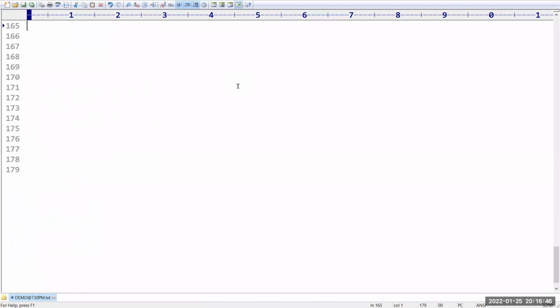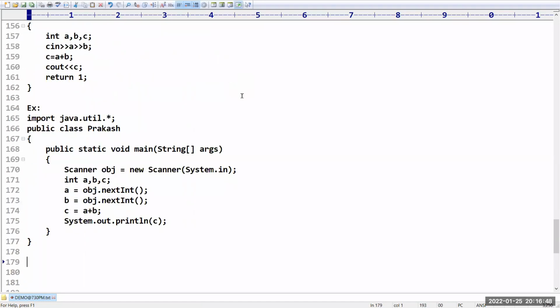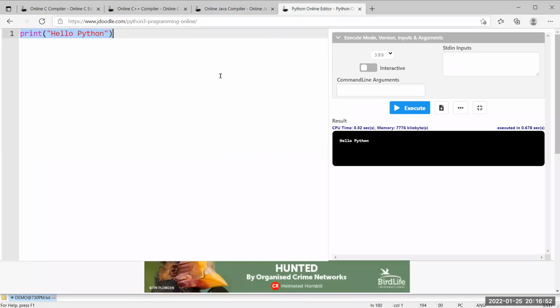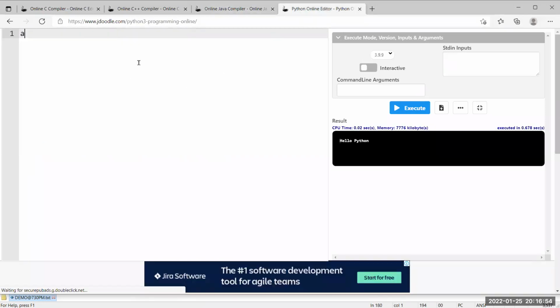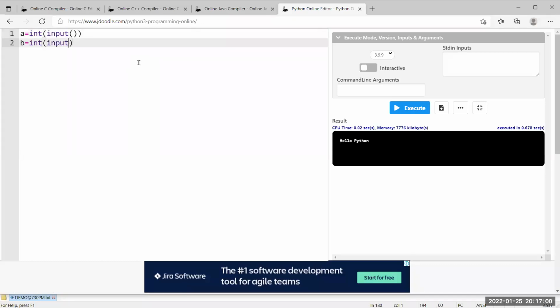Excellent. Now I need to go with Python. What is the Python code here? We have to take a is equal to int of input, as I told already. b is equal to int of input. c is equal to a plus b. Where did you declare a, b, c? Declaration is not required. Directly we can use. Now I am printing the value of c.